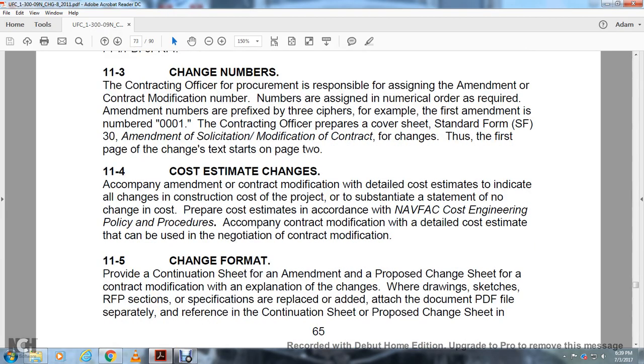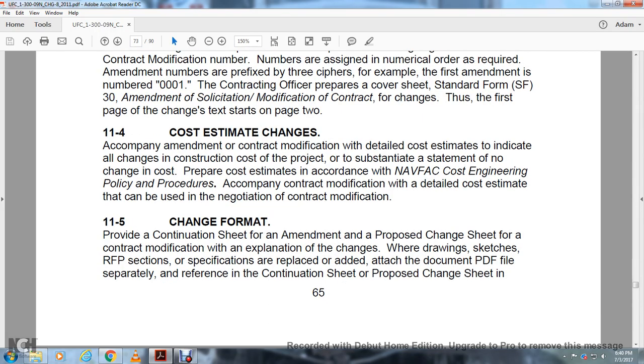Cost estimate changes. Accompanying amendment of the contract modification detailed the cost estimate indicated that all the change of the construction cost projections, substantial statement that if no change in the cost per the cost estimate in accordance with the Navy FAC cost and engineering policy and procedures. Accompanying contract modification with a detailed cost estimate that can be used in negotiation contract modification.